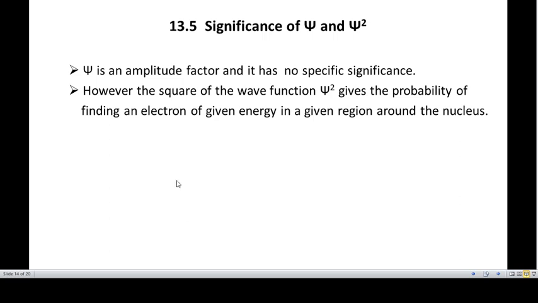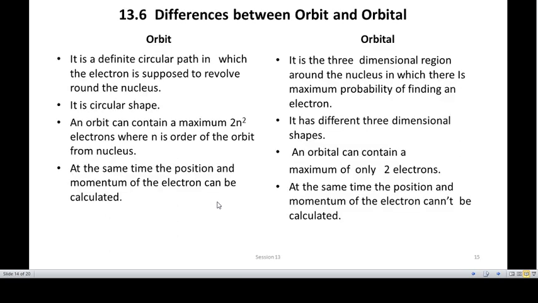However, the square of the wave function, psi square, is an important term called the probability of finding the particle of a given energy in a given region around the nucleus. So what is psi? Psi is the amplitude factor, and psi square is the probability of finding the electron of a given energy in the given region around the nucleus.